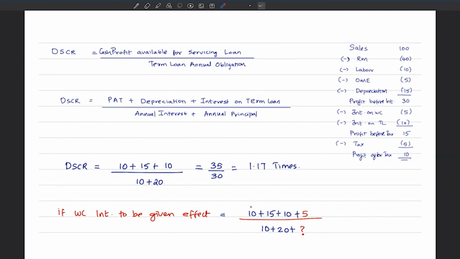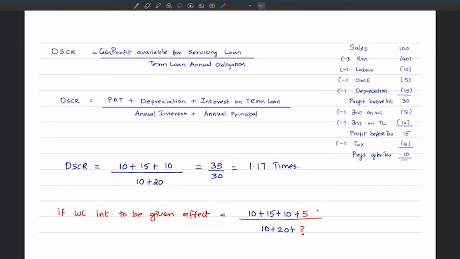Now, let me step into the shoes of those who ask this question. Why are you not including interest on working capital in the numerator and denominator? Okay, let me include it and let's see what happens. So this 10 is profit after tax, 15 is depreciation, interest on term loan is 10. Now, since you wanted this interest on working capital to be considered, let me bring this 5 and add it here in the numerator.